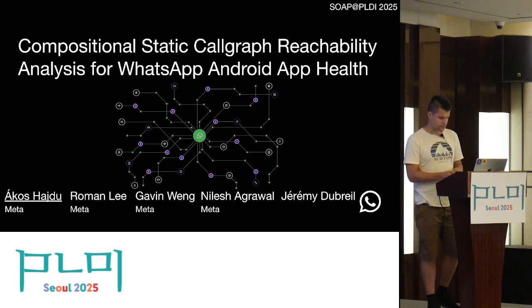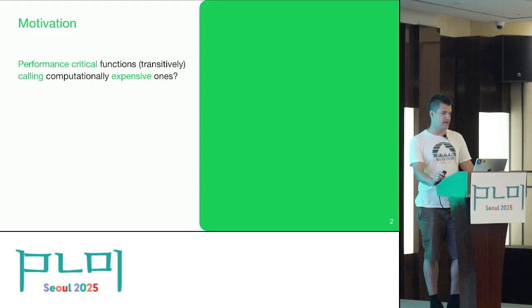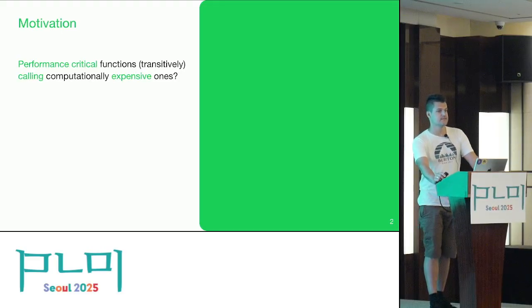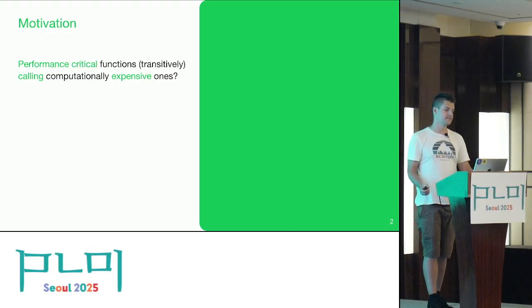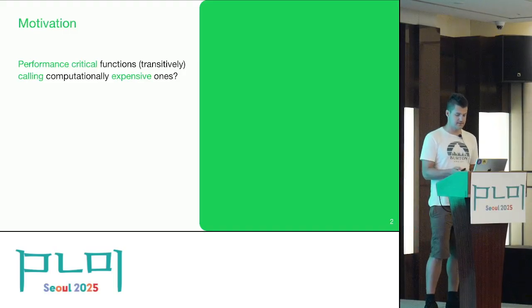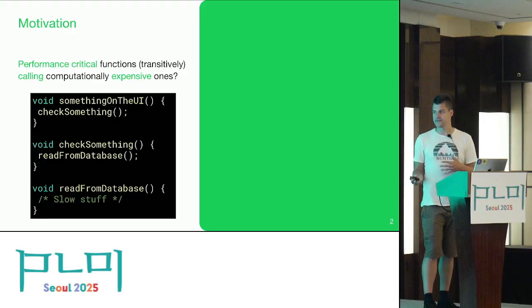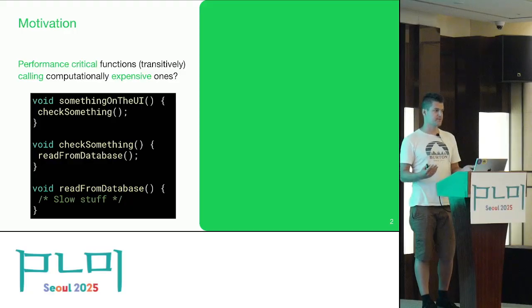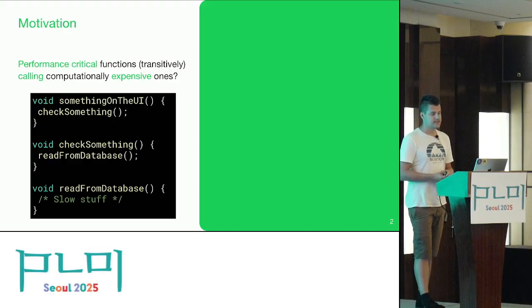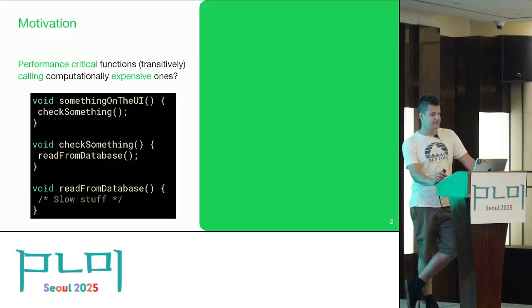So this work pretty much started with a request from the Android app health team, who came to us and asked, can we find instances where certain performance critical functions end up potentially transitively calling computationally expensive functions? Like, for example, they are doing something on the UI which checks something and then it reads from some database which is potentially slow. They wanted to flag these kind of cases. And we said, yeah, probably we can do something about it.